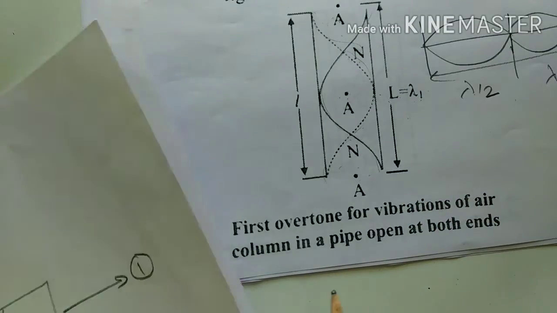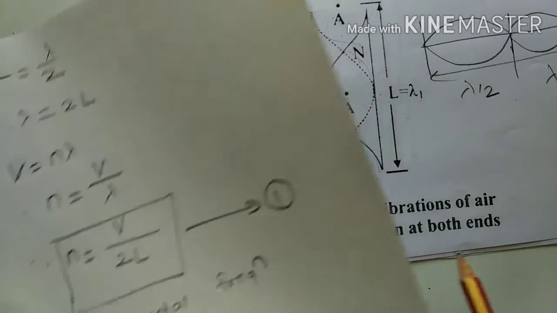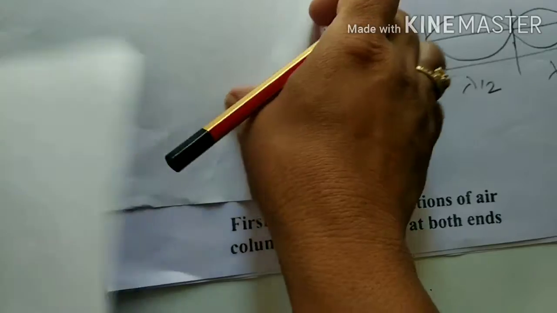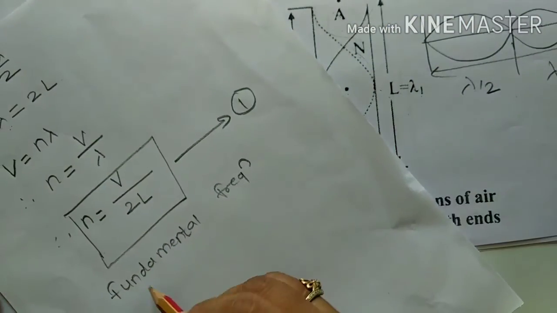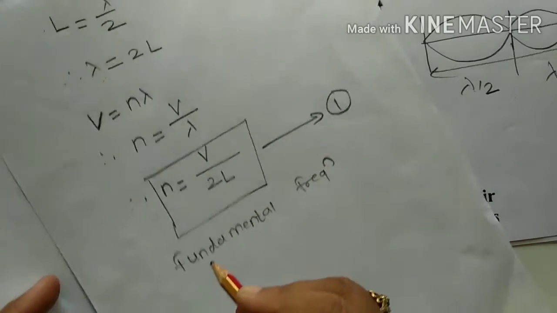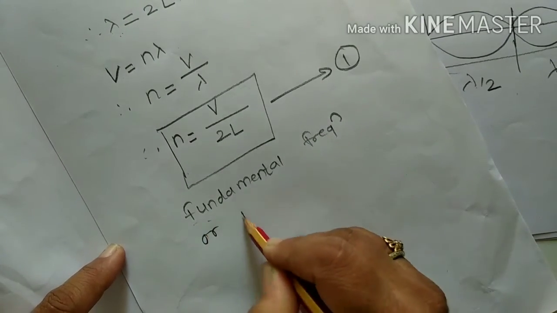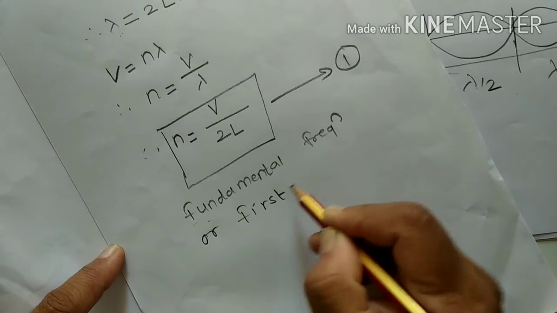So again we have to find the frequency of the first overtone or second harmonic. This is the fundamental frequency, N is equal to V upon 2L, which is also the first harmonic.